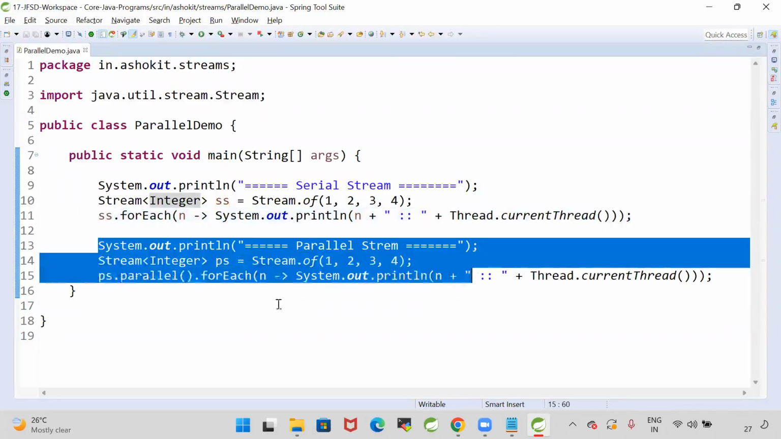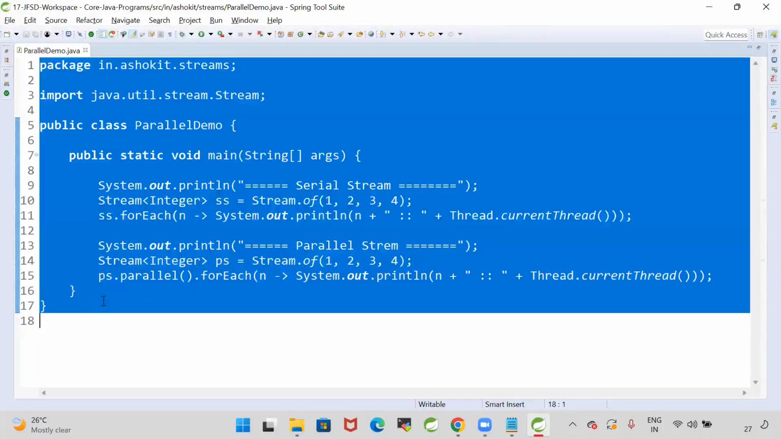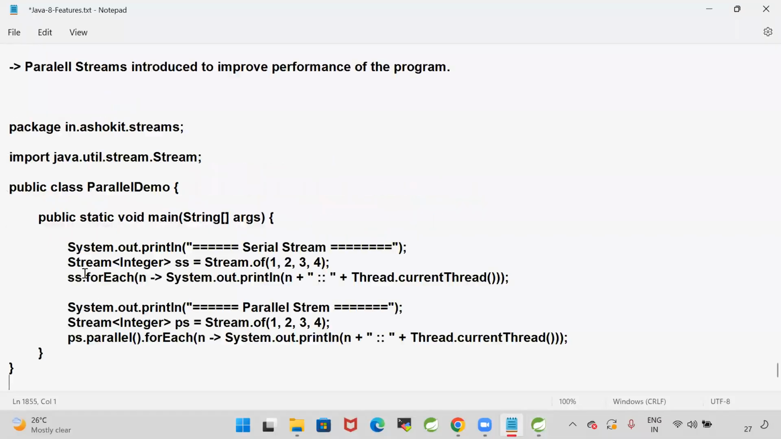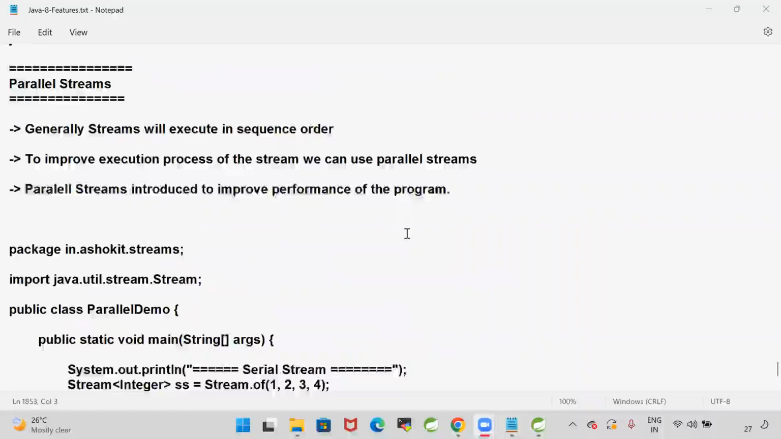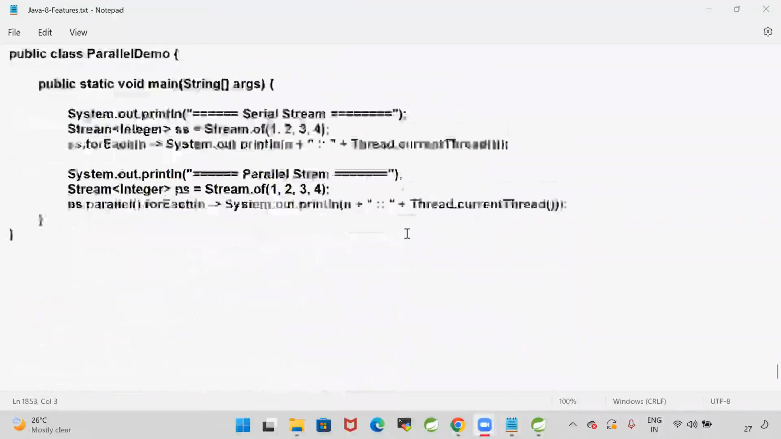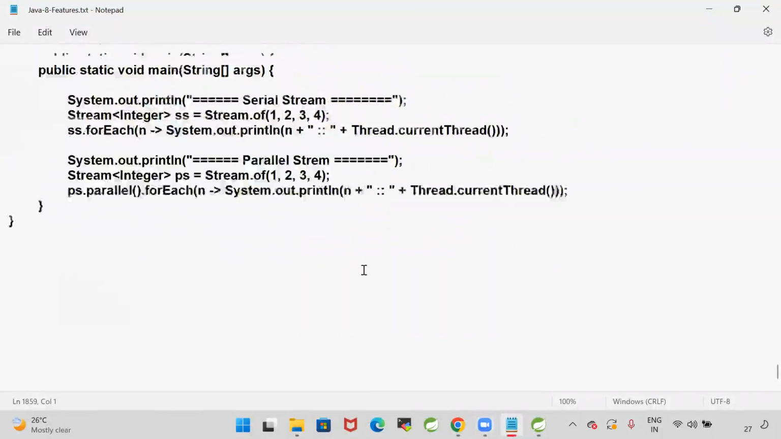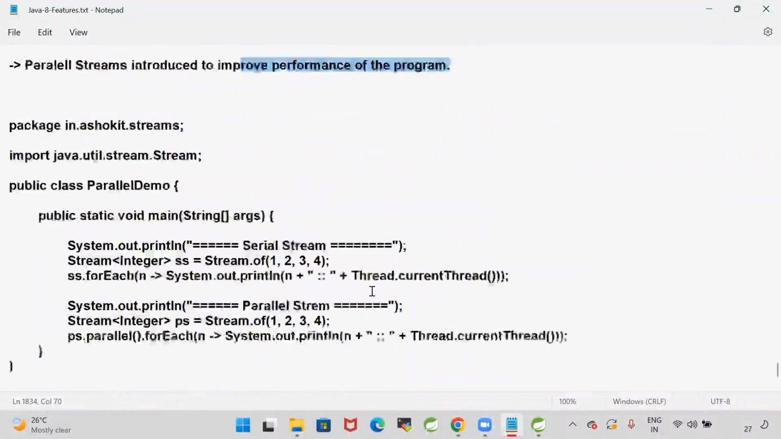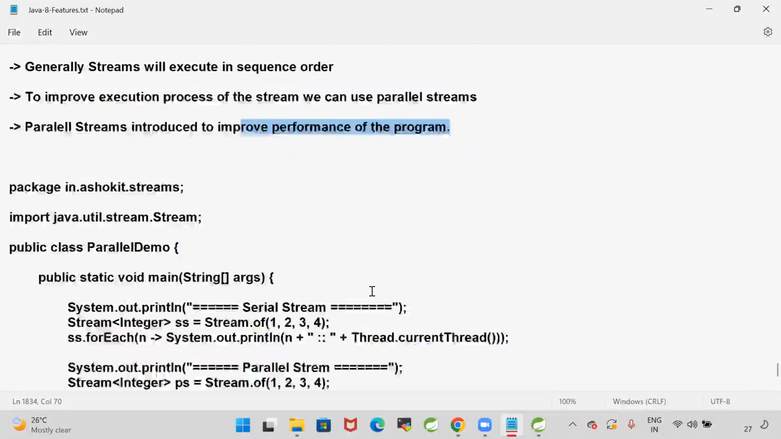When you go for a parallel stream, it will create multiple threads in order to process the stream data. Serial stream means a single thread will process the data. Parallel stream means multiple threads will be created to process the data. When we create multiple threads, program execution speed will be increased. Parallel streams are used to improve the performance of the program.